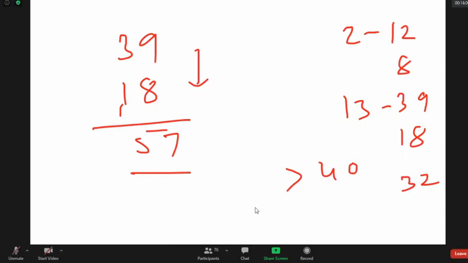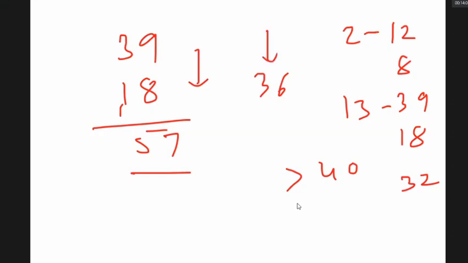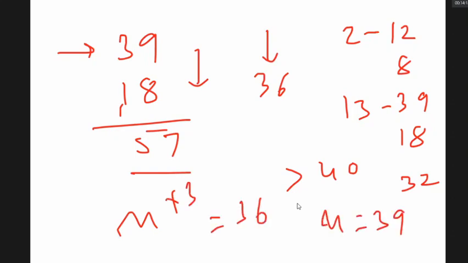After losing electrons, it is having 36. So to know the original atomic number, you have to add 3. M plus 3 has 36 electrons, so M has 39 electrons. Are we very clear on that? Last exercise in this model.